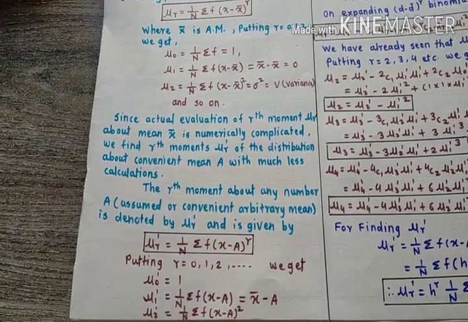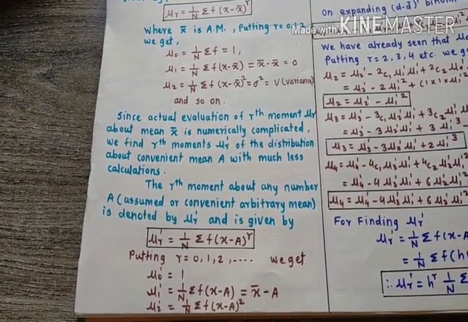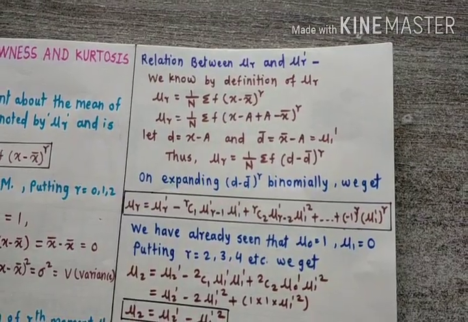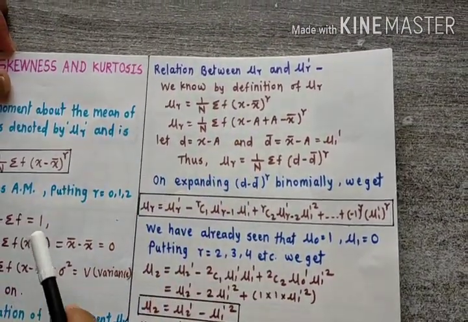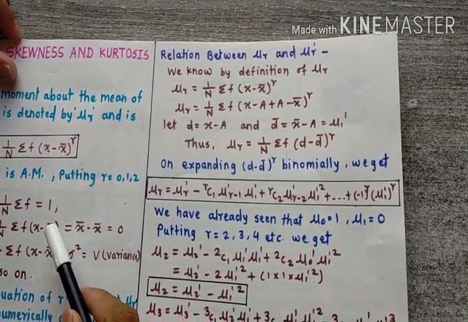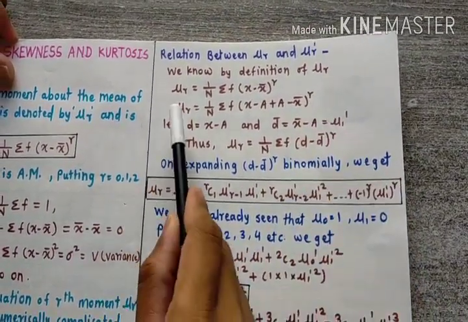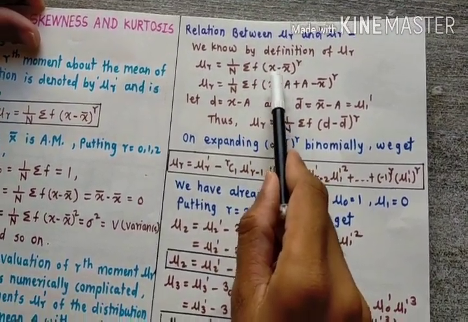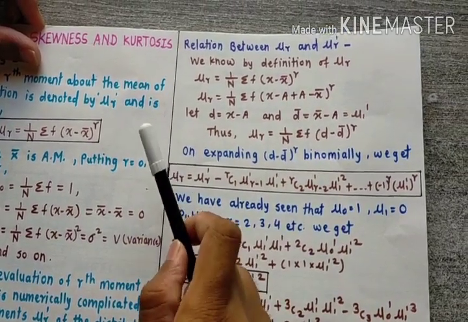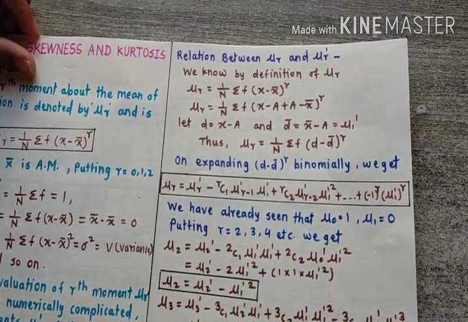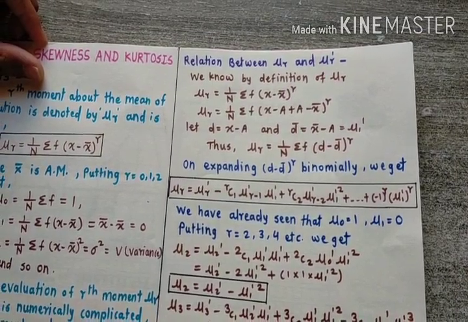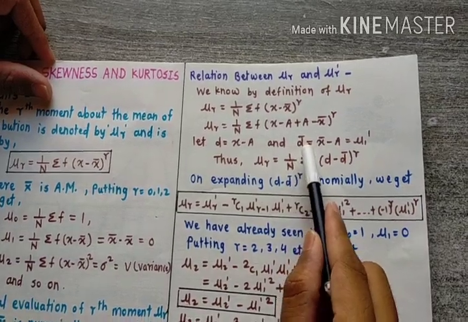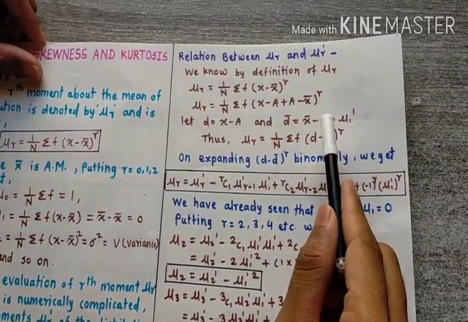So we must know the relationship between mu r and mu r dash. Let's see the relation between mu r and mu r dash. We know by definition mu r is equal to 1 upon n summation f (x minus x bar) raised to r. In this equation, if we add a and subtract a, let d is equal to x minus a and d bar is equal to x bar minus a.